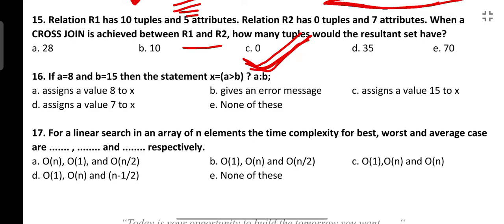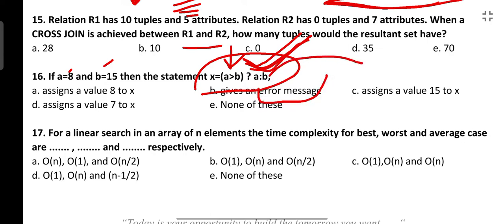Next is: if A is equal to 8 and B is equal to 15, then the statement X is equal to this. So how is this statement executed? Firstly, this condition is checked: A is greater than B. If this is true, then the value of A will be assigned to X. If it is false, the value of B is assigned to X. So let's see whether this condition is true.